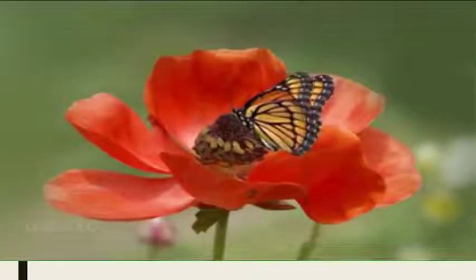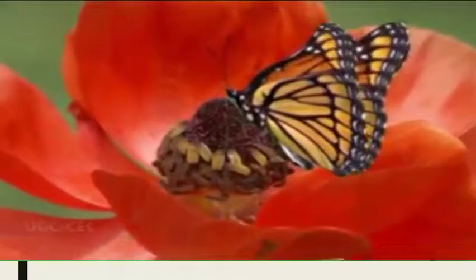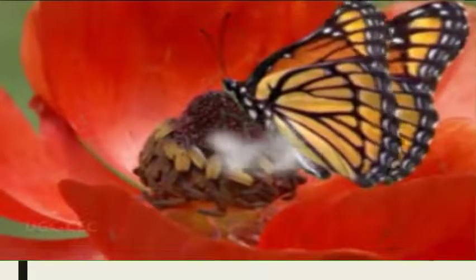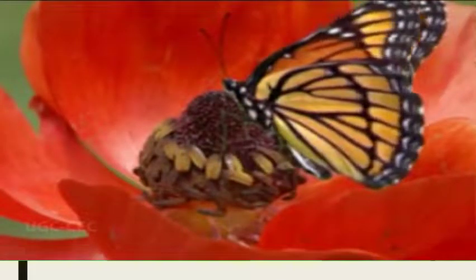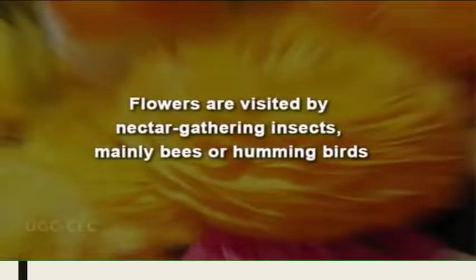In the case of Ranunculus, Delphinium, or Aquilegia, you have the modified nectar secreting petals, those petals which secrete nectar. These petals are sometimes spurred. The flowers of these genera like Ranunculus, Delphinium and Aquilegia are visited by nectar gathering insects, not pollen gathering insects, as was the case with Anemone. Mainly the animals that pollinate these flowers are bees or sometimes hummingbirds.